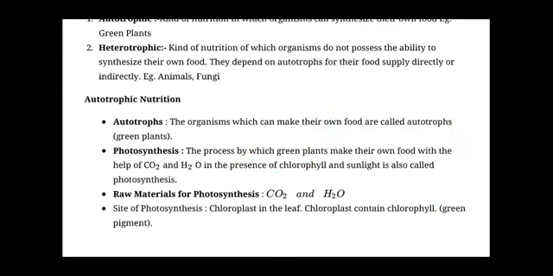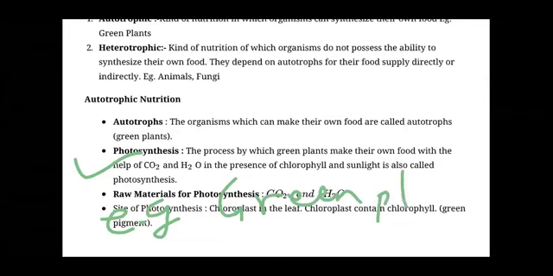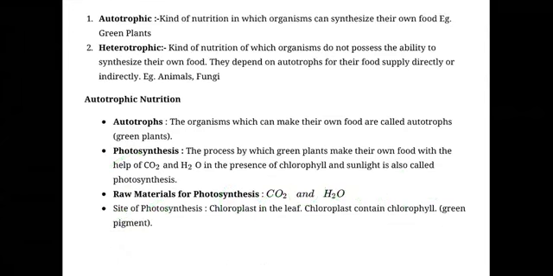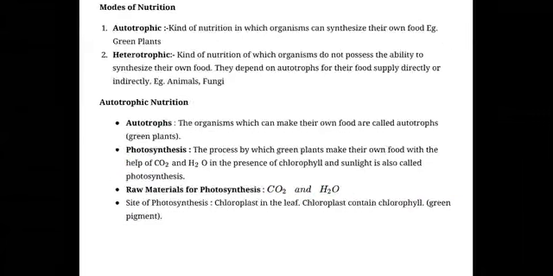Okay. So in autotrophic nutrition, what are the expected points that you have to remember? Its definition, what exactly happens in the autotrophic mode of nutrition, that is photosynthesis, and you have to remember which organism performs the autotrophic mode of nutrition, that is green plants. Green plants perform photosynthesis. Let's have a look at the heterotrophic mode of nutrition in detail.